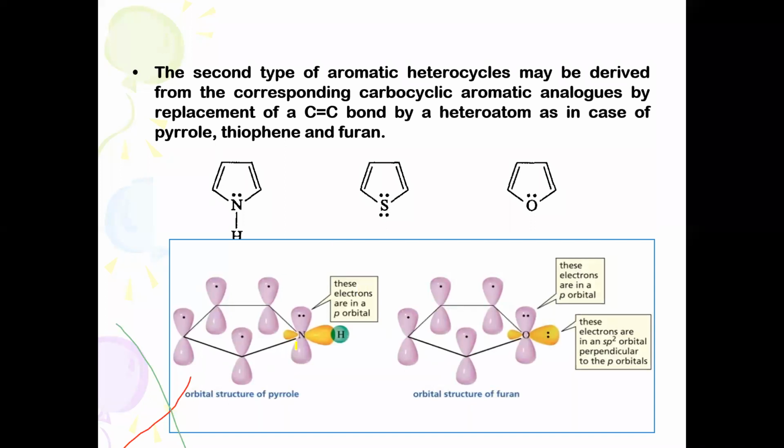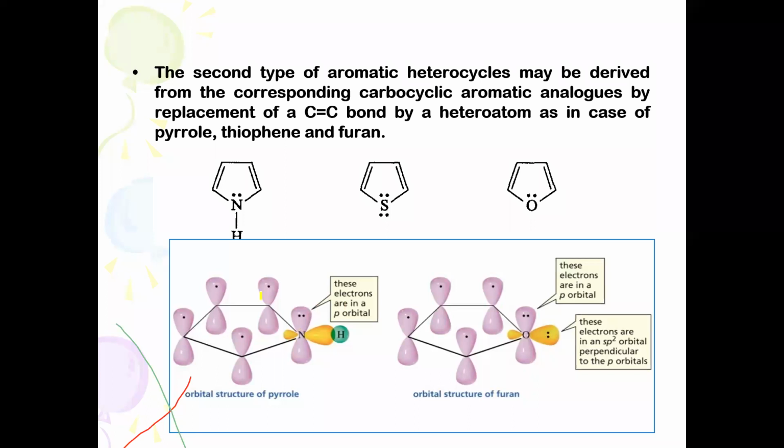For instance, I have taken here the orbital picture of pyrrole, and the orbital structure of furan. When you write the electronic configuration for nitrogen: 1s2, 2s2, 2p1x, 2p1y, 2p1z. When it undergoes hybridization, one of the p orbitals becomes vacant, and the one orbital, the sp2 hybrid orbital, is filled with a lone pair of electrons. So these electrons are in the p orbital.